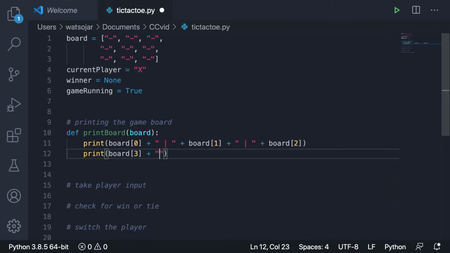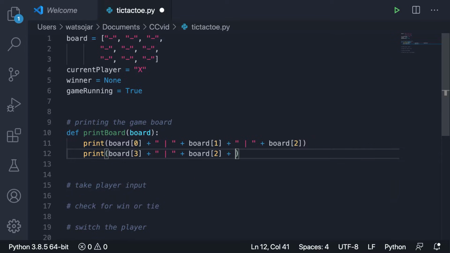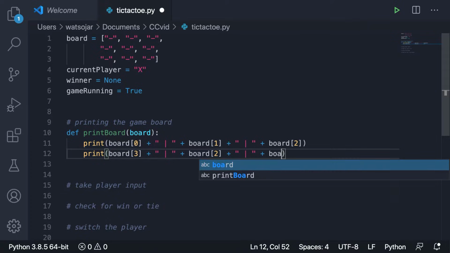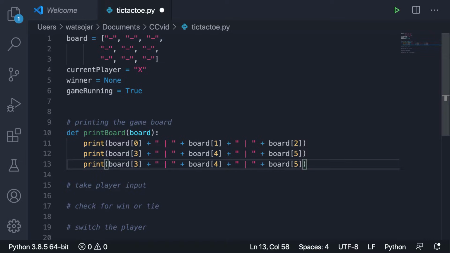On the next line, we're going to print board bracket 3 plus the pipe plus board bracket 2 plus the pipe plus board bracket 5. I'm going to go back and fix that because that shouldn't be a 2. It should be a 4.